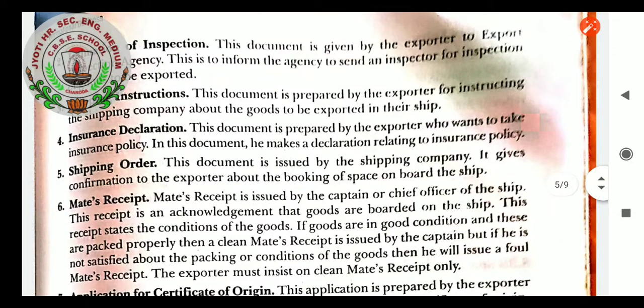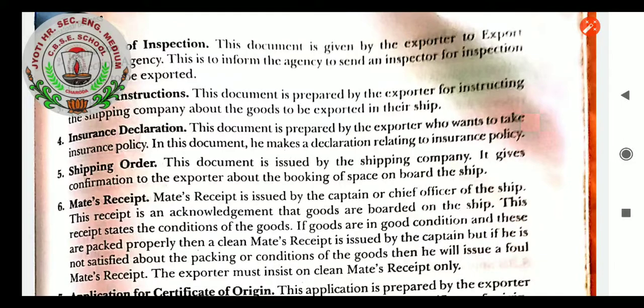Mate's receipt, students. Mate's receipt is issued by the captain or chief officer of the ship. This receipt is an acknowledgement that goods are boarded on the ship. This receipt states the condition of the goods. If goods are in good condition and packed properly, then a clean Mate's receipt is issued by the captain of the ship.